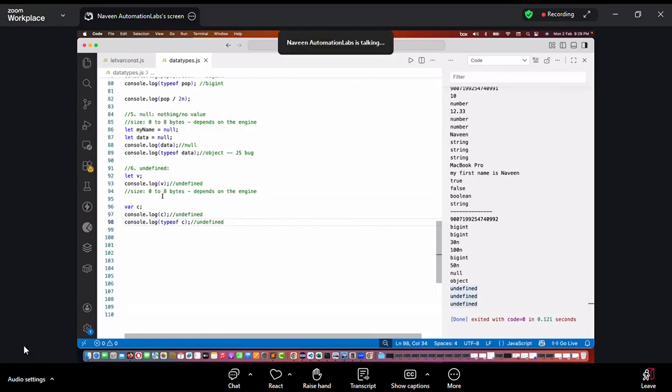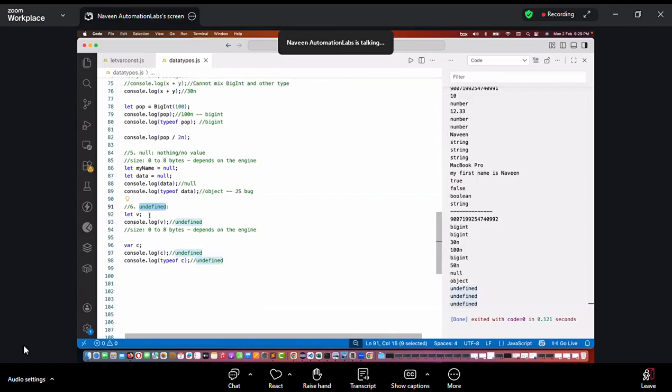Swamika, got it? So how many data types have we seen so far? Six data types. This is the sixth one. Null and undefined, these are the special ones. Remember, this is the bug. People might ask you at the time of interview: the type of null is always an object. Remember that.